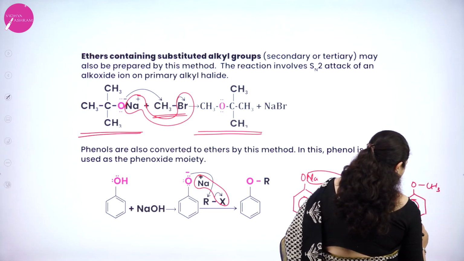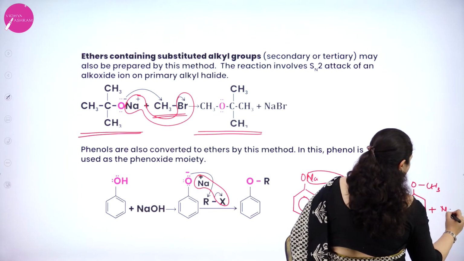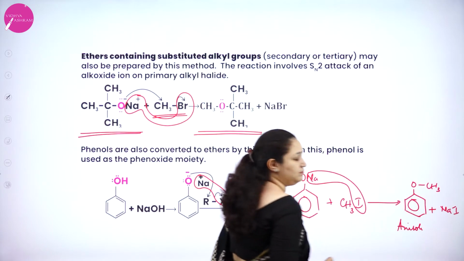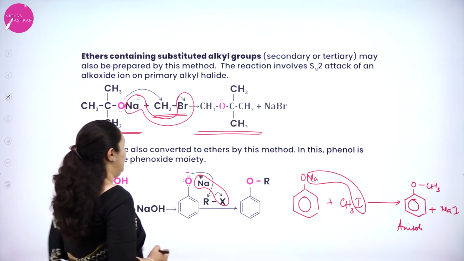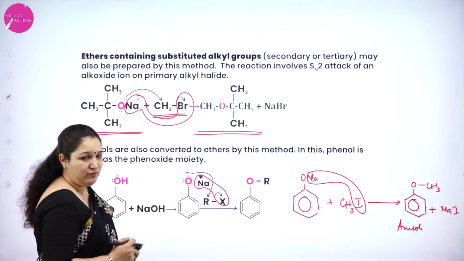This is Anisole plus NaI. Okay, so that is how we can prepare different types of ethers.